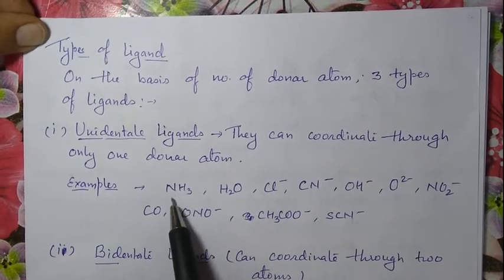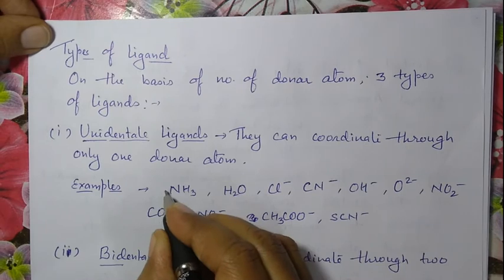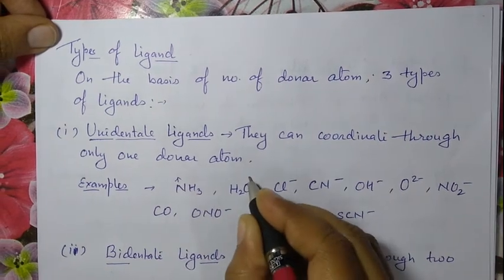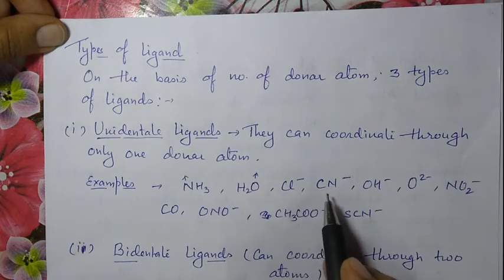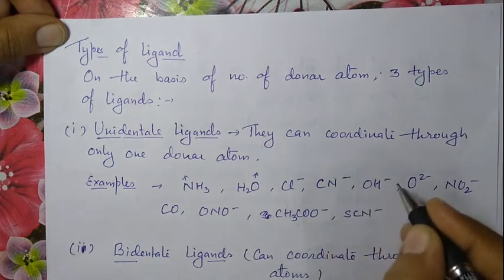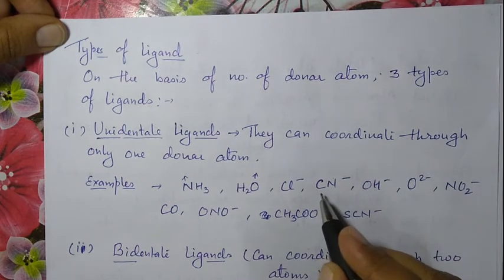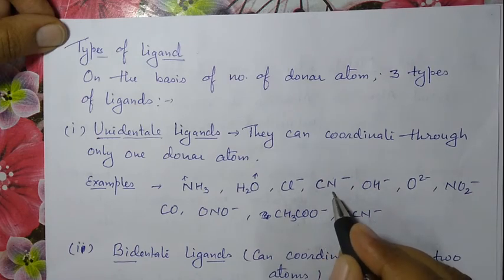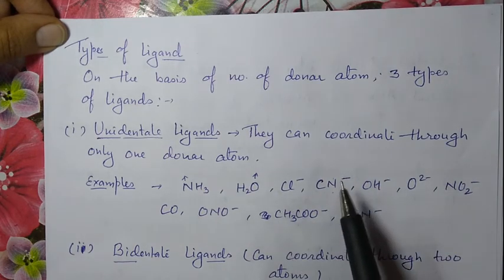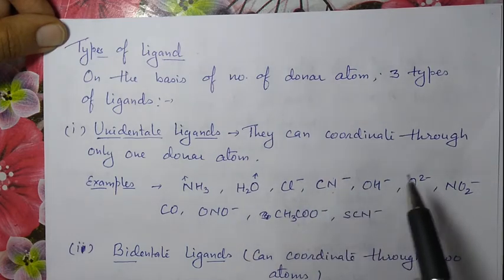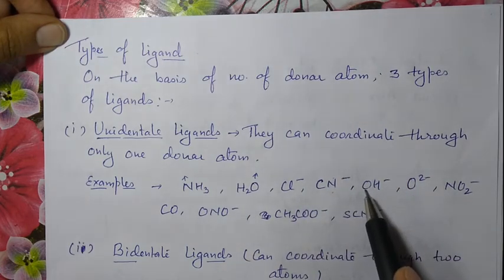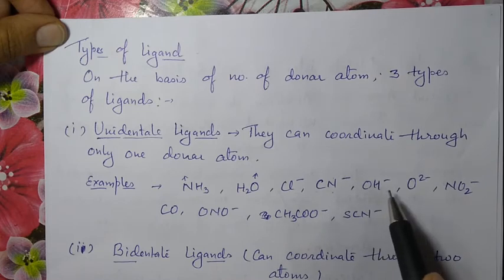For example, NH3 can coordinate through this N, H2O coordinates through O, this Cl⁻ ion, CN⁻ ion. Okay, this can coordinate through C as well as N. But at one time they can coordinate with only one atom. Okay, for example, this is the OH.